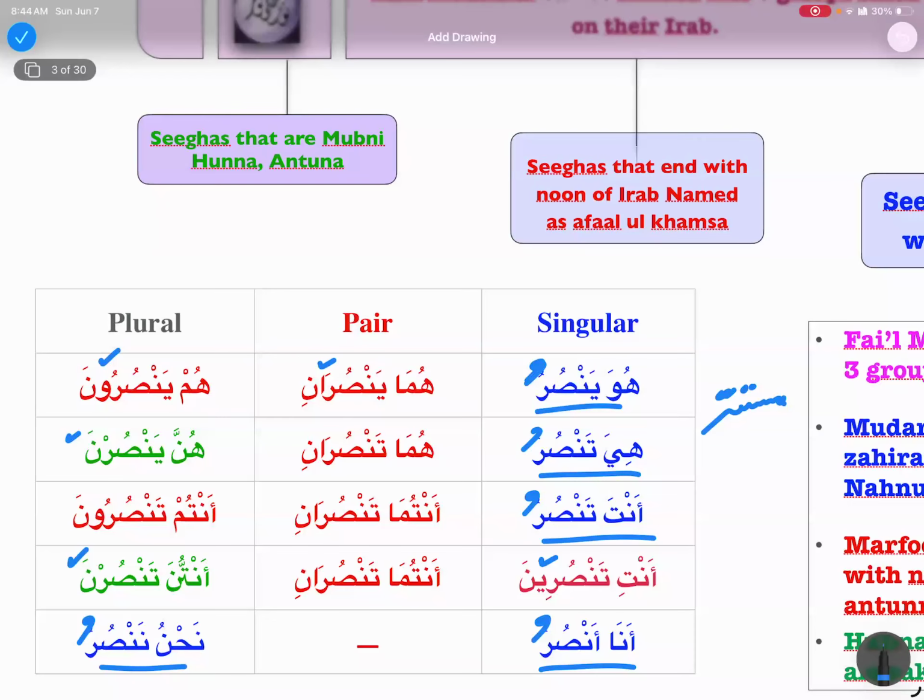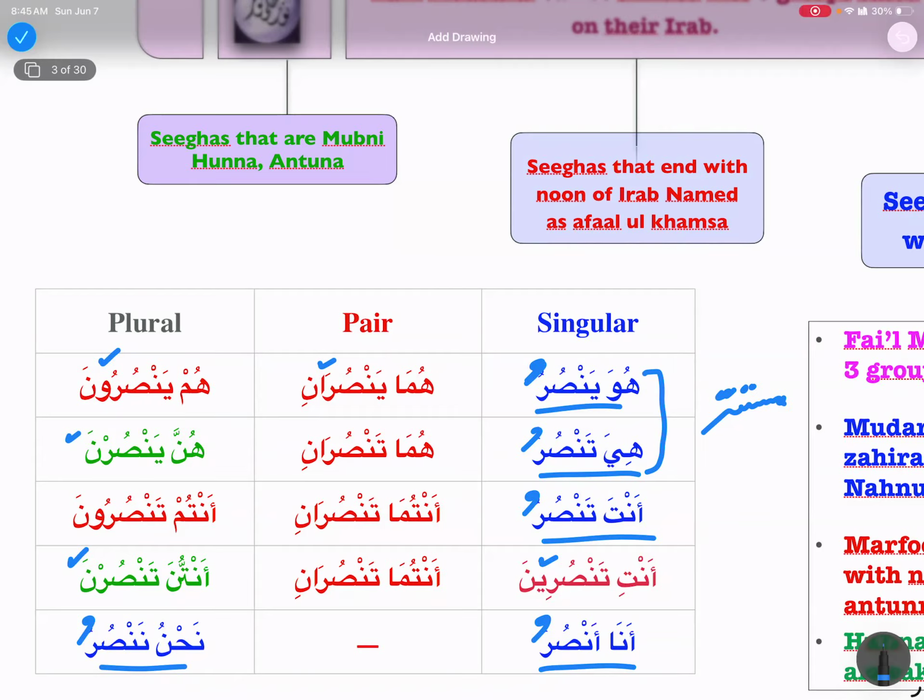Only 2: huwa and hiya are mustatir in fi'l madi. But in fi'l mudari', we have 3 more, right?